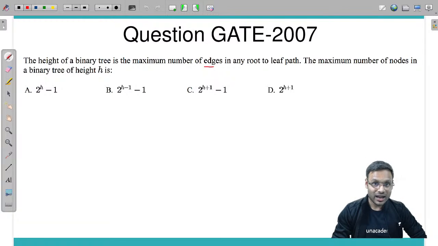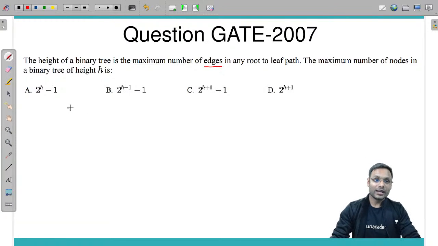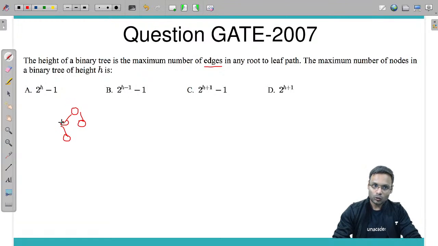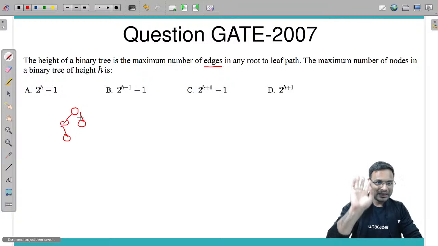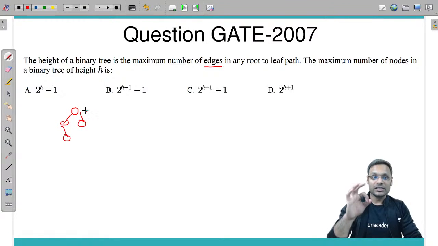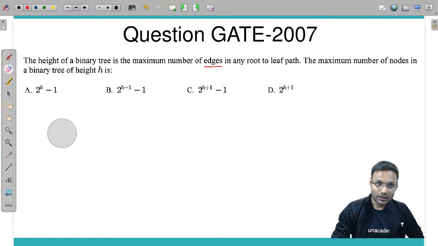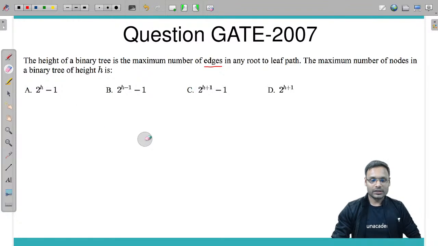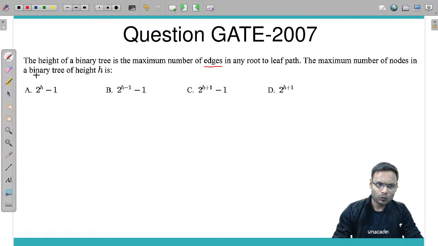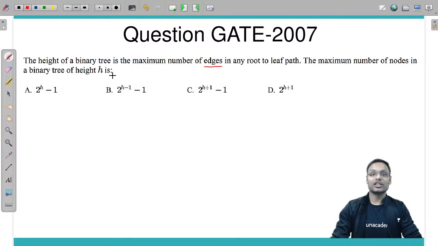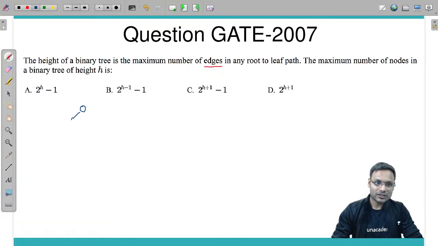If you are calculating the number of edges from root to the leaf in this particular tree, then the answer is 2, meaning a single node has height 0. So if a single node has height 0, what they are asking is: maximum number of nodes in a binary tree of height h is what?